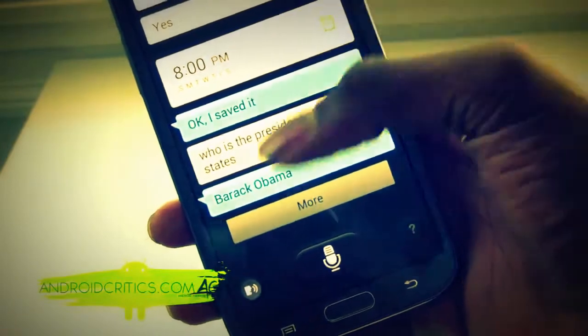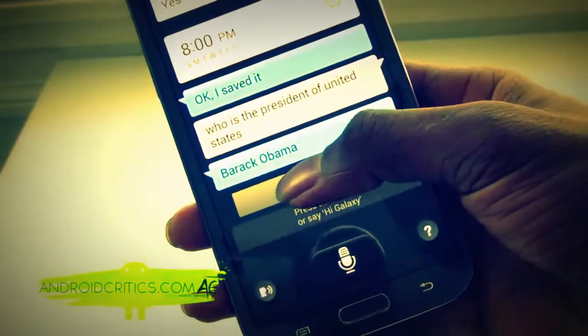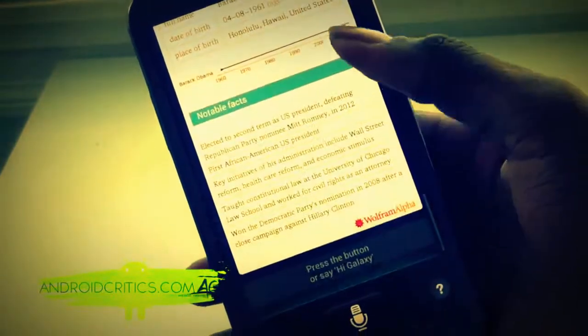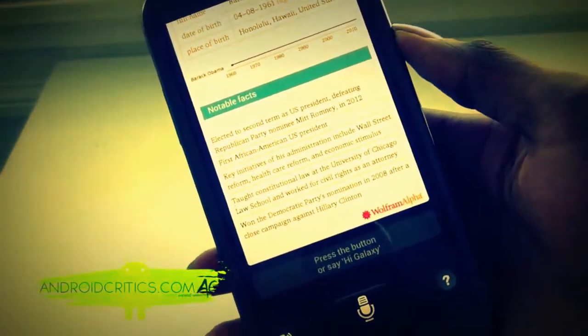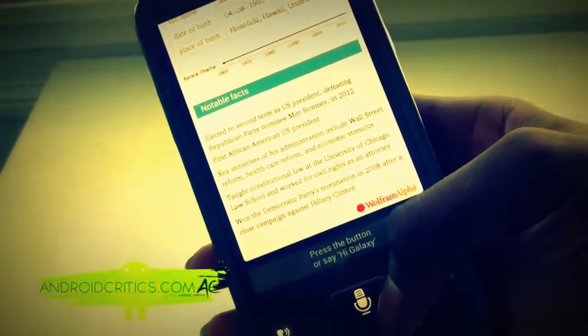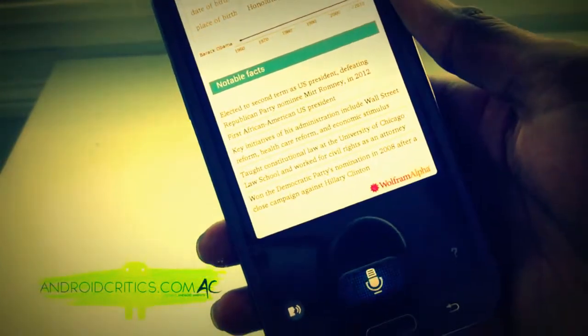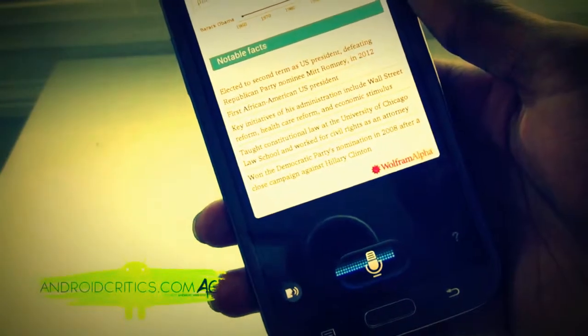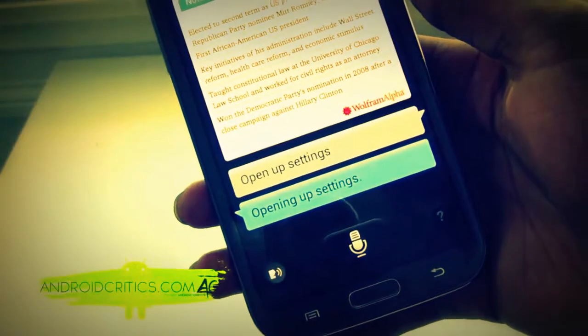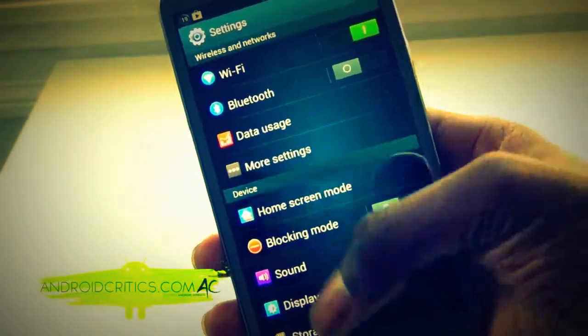Barack Obama. And if I tap on more, you can see it shows a picture. And it also is using Wolfram Alpha. Also, what S-Voice can do, open up settings. Opening up settings. You'll open up settings just like so.